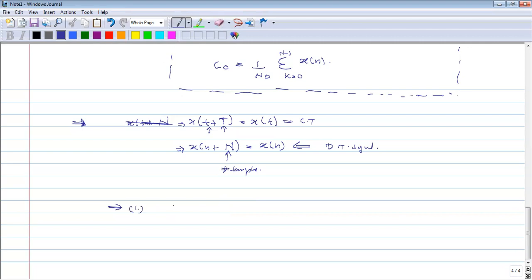So can you try to prove, if we have a signal xn, it is an exponential signal, e to the power j omega naught n, is a periodic signal, and what is the period?